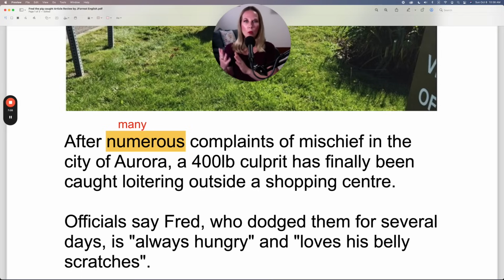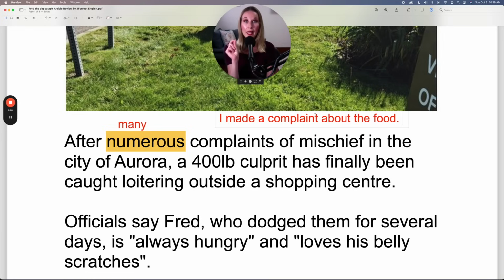So if you went to a restaurant and you didn't like the food, and then you told the server, the waiter, this isn't very good, you are making a complaint. So that's the verb that goes with the noun complaint. I made a complaint about the food.